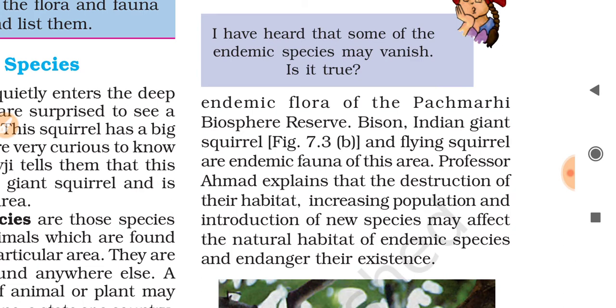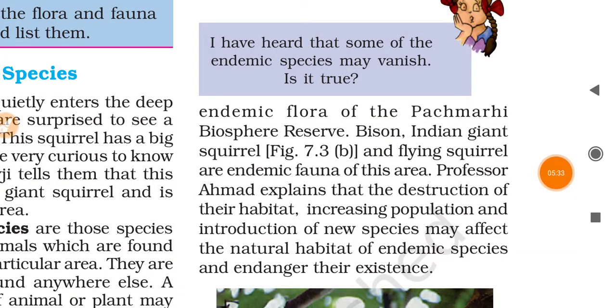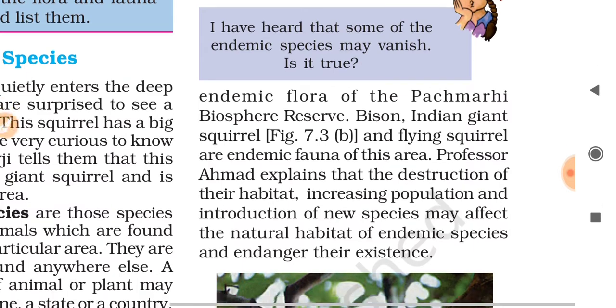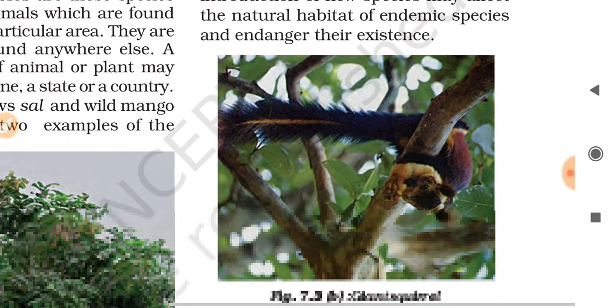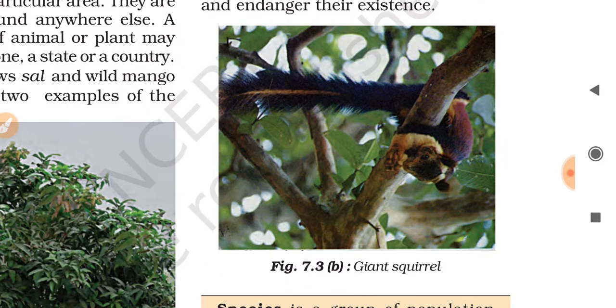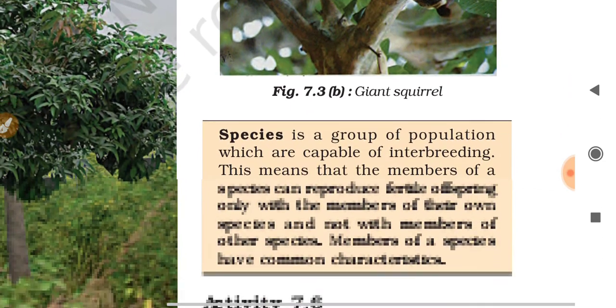Similarly, bison, Indian giant squirrel, and flying squirrel are endemic fauna of this area. Professor Ahmed explains that the destruction of their habitat, increasing population, and introduction of new species may affect the natural habitat of endemic species and endanger their existence. So this is the figure of the giant squirrel. It is endemic to the Pachmarhi Biosphere Reserve.